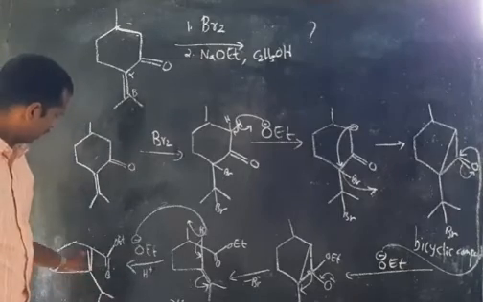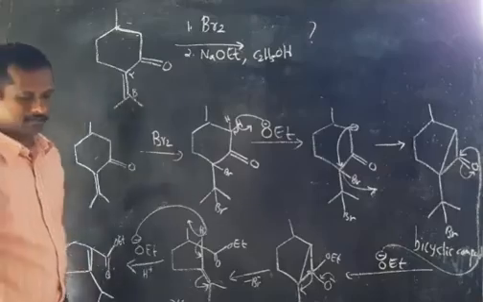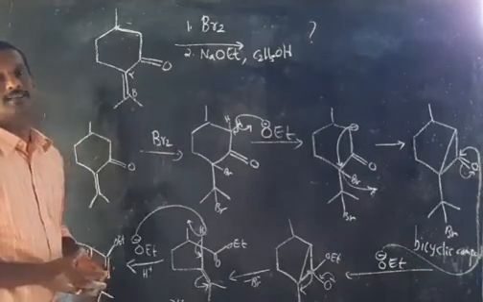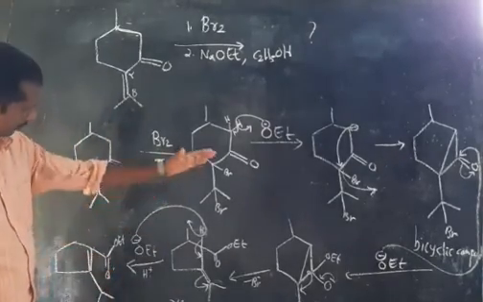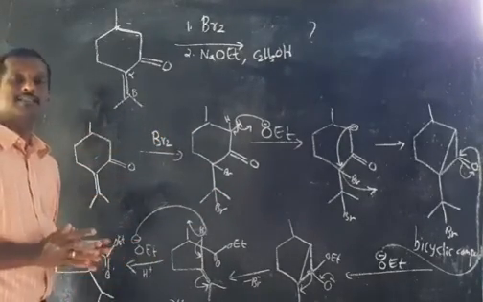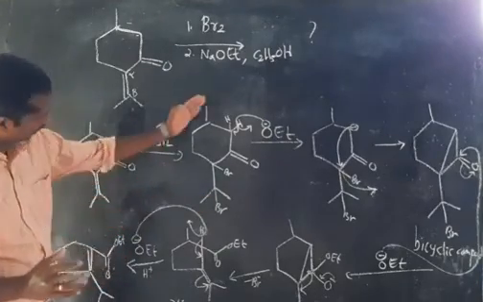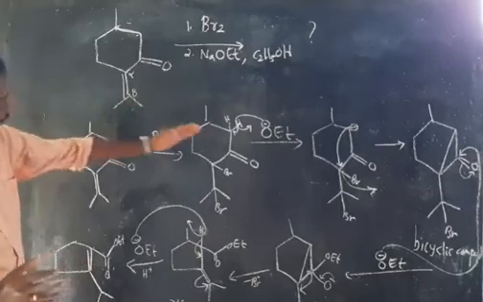Okay, you can see that it's an ester. Okay. This is a complicated example in Favorsky rearrangement, so look at the mechanism very carefully.